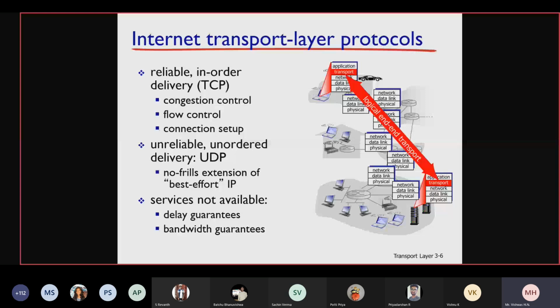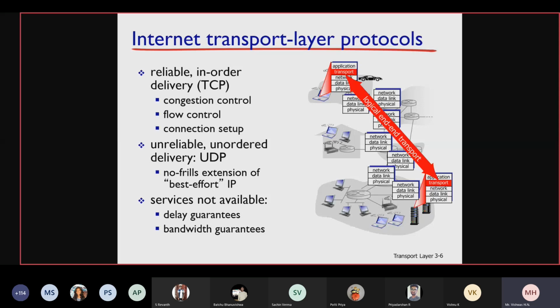Okay, let me tell you. Flow control means, see, congestion control, we know, is the scenario about the intermediate routers. Flow control will give the information to the sender that the receiver buffer, that is, the receiver end, the other host, the receiver buffer is full. You have to slow down your transmission. Is that clear? You will get the information for every packet sent, in the acknowledgement itself.